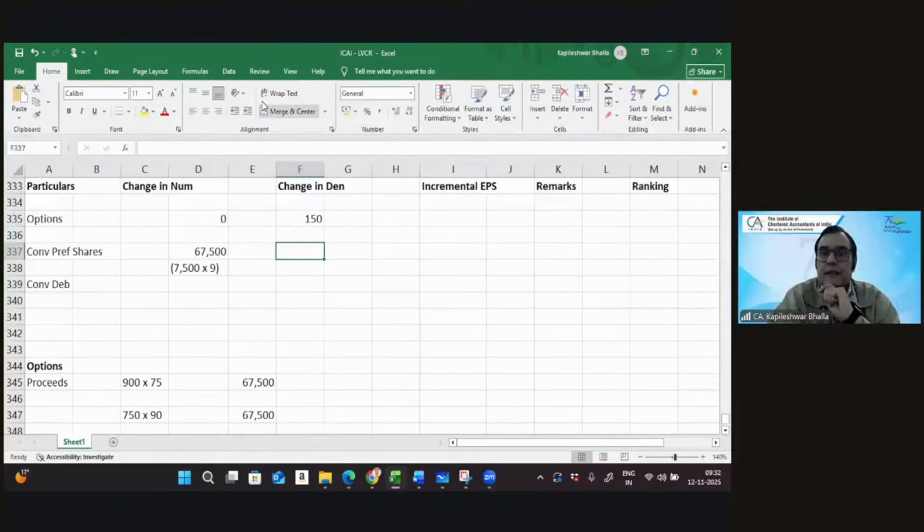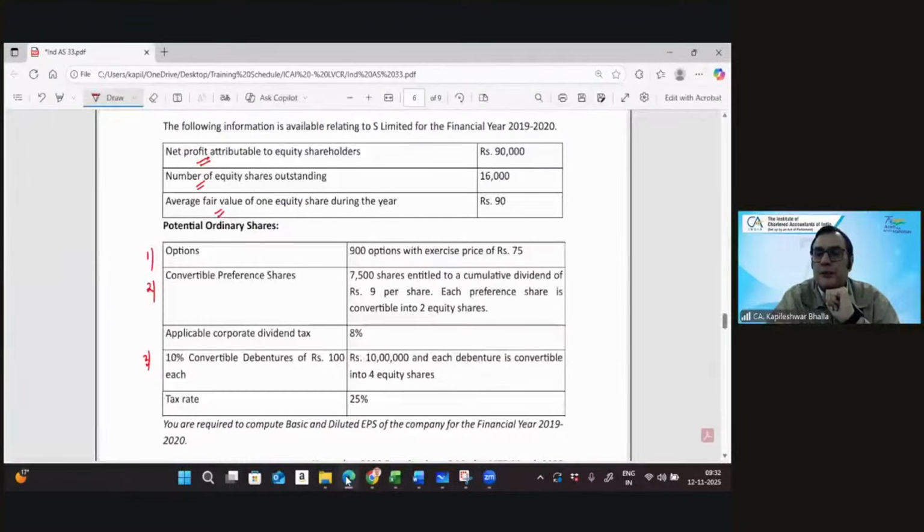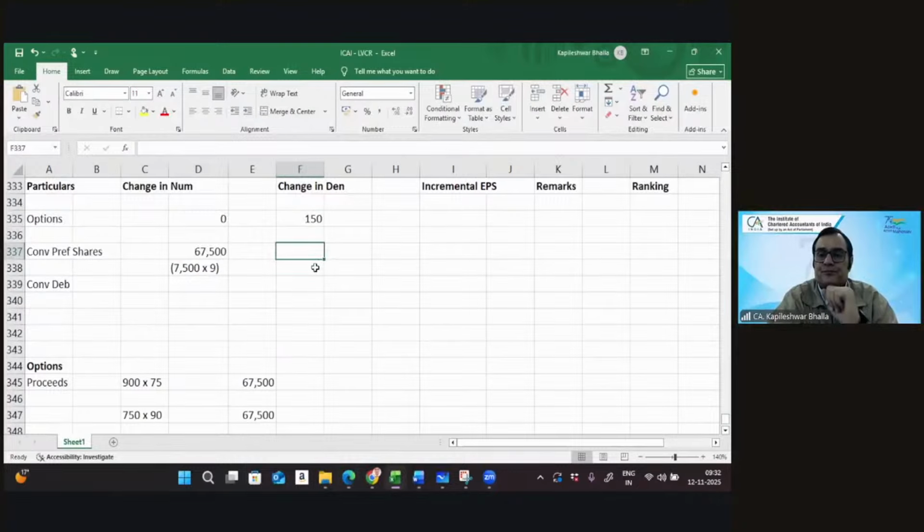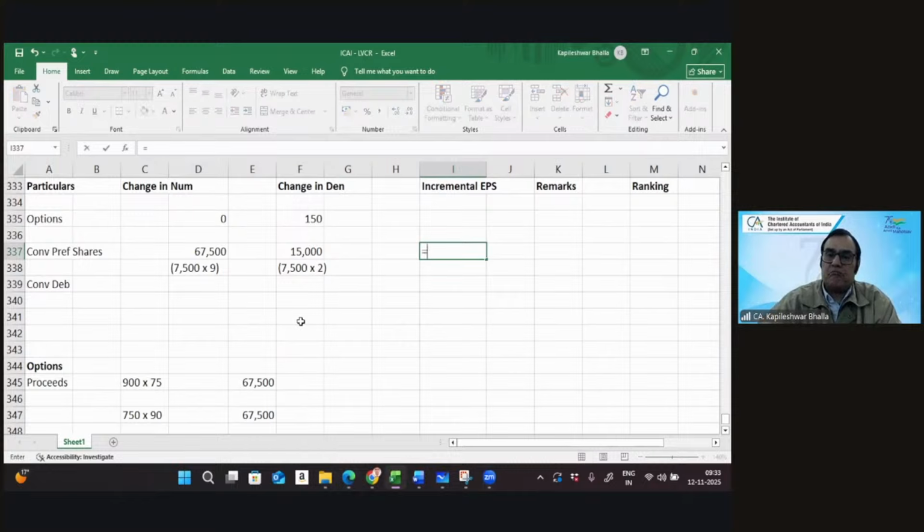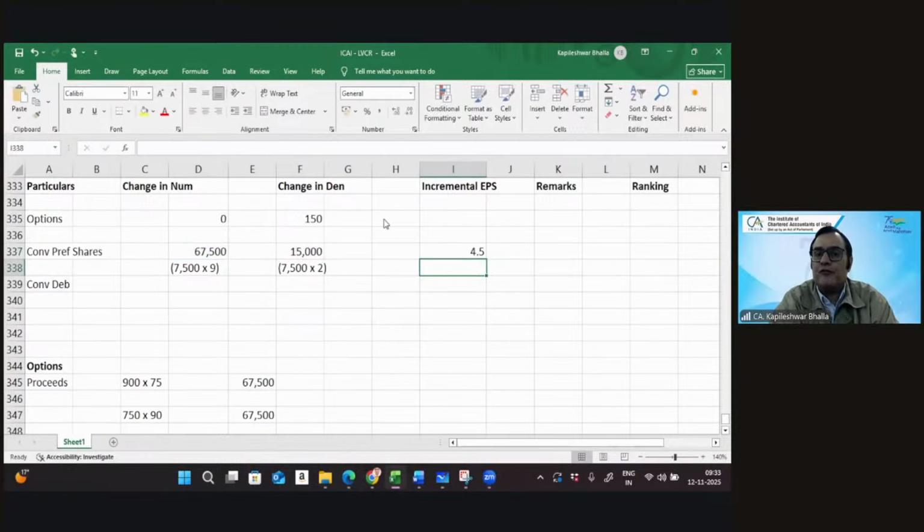That's correct. And then we also need to consider the change in the denominator. Each preference share is convertible to 2 equity shares. So 7,500 into 2, that works out at 15,000. So we can now get the incremental EPS, divide the change in the numerator by the change in denominator. It works out at 4.5.